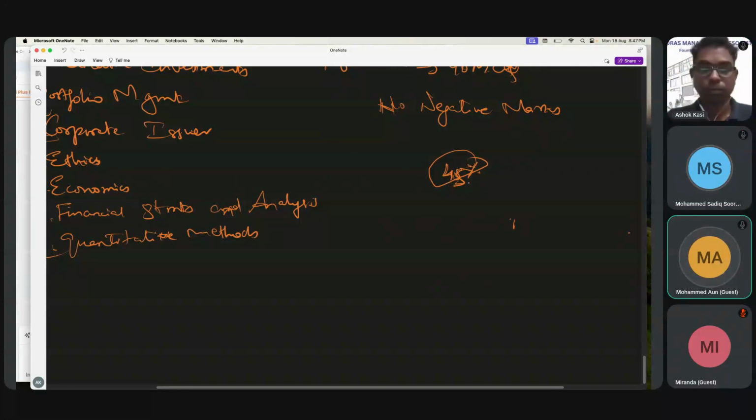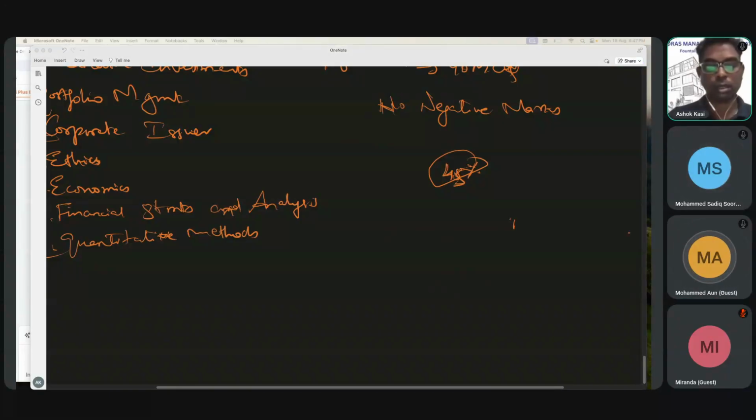If we are thinking about the Feb 26 attempt, what would be the last date to register? For Feb, it is over as far as I can recollect. Wait, I'll just quickly check. No, I checked, it's still open. The scholarship part is over, but registration we can do. Let me quickly check and tell you the date. Just give me 1 second. Sure, sir. I'll check and show it to you.